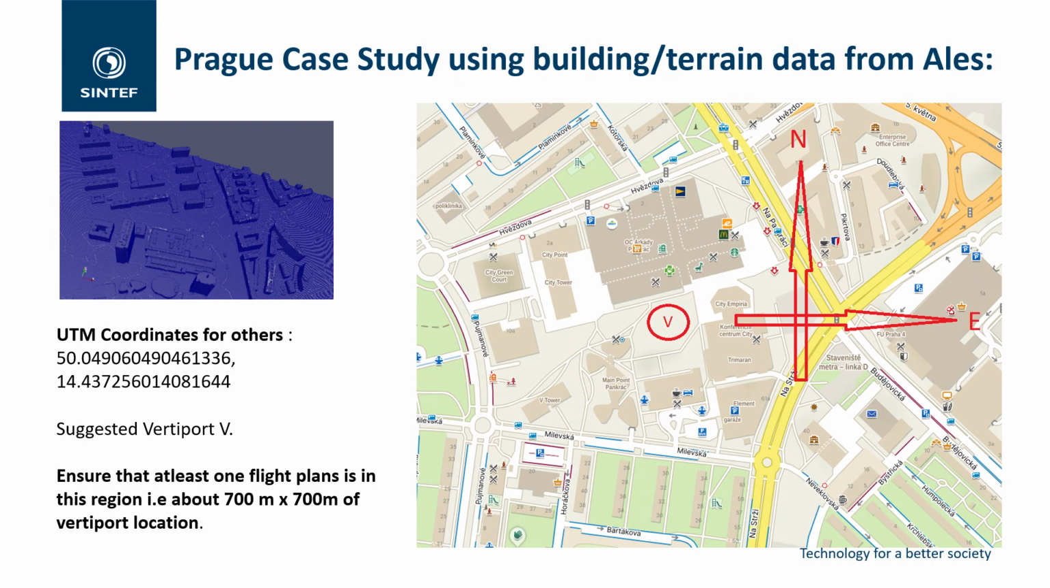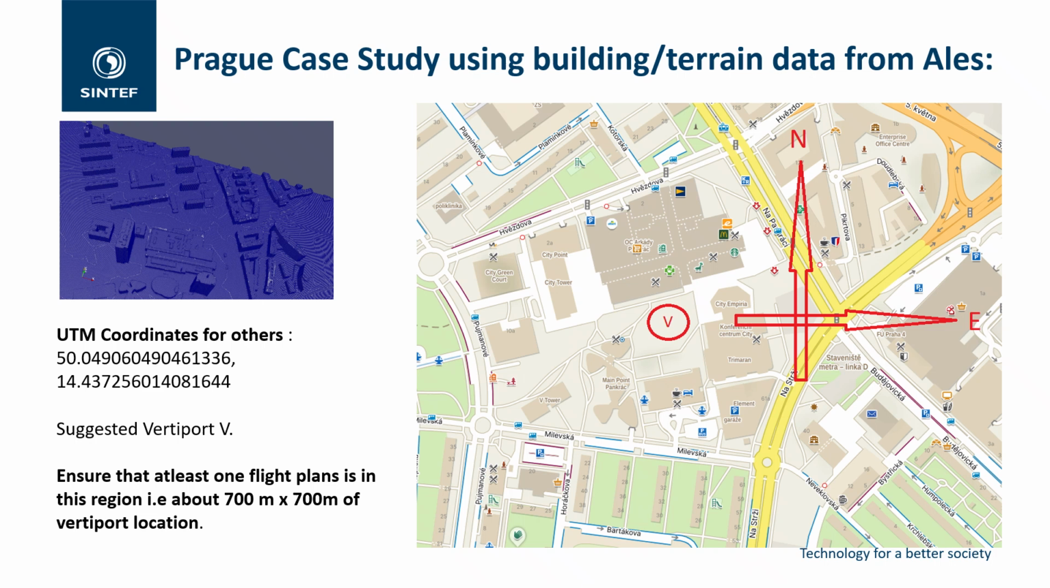The case study that we have selected is Prague city, a city segment of Prague with all the buildings and terrain in it. And we have an imaginary vertiport here where the drones will land and take off. Those buildings are about 100 meters high in the surrounding areas. And we want to see how the drone flight path planning will get affected by this wind